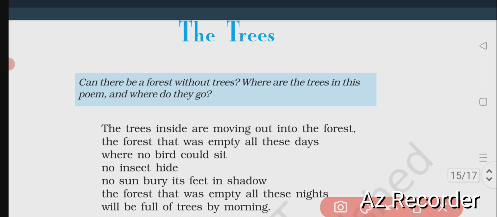The forest that was empty all these days, where no birds could sit, no insect hide, no sun buried its feet in its shadow. I mean, there is no tree, so no branches, no shadow. So there is no playing of the sunbeams through the branches of the tree. I mean, there is no place to hide the feet. The sunbeams hit directly to the ground because there is no trees.